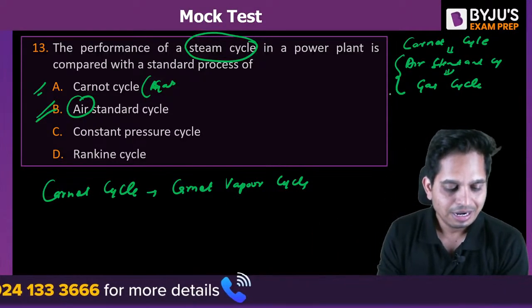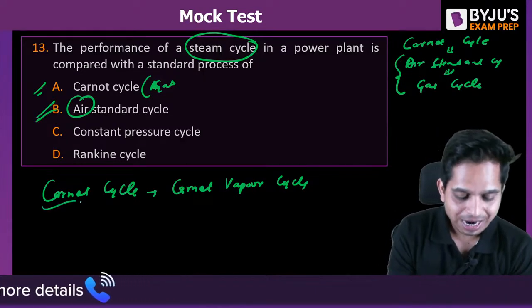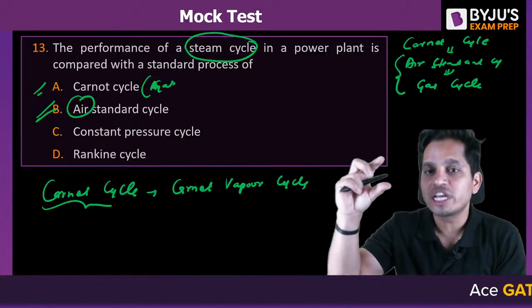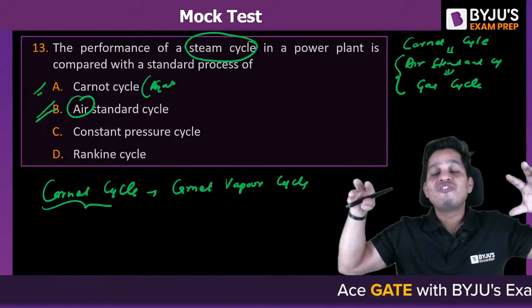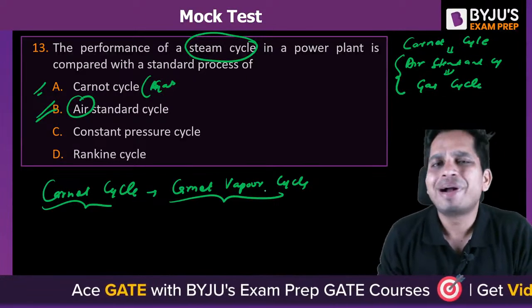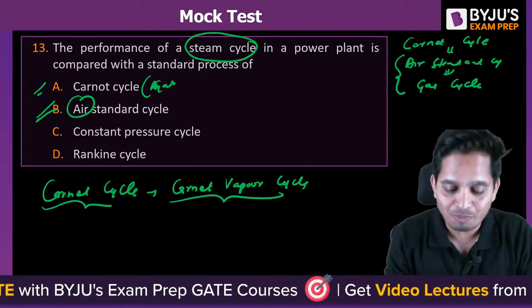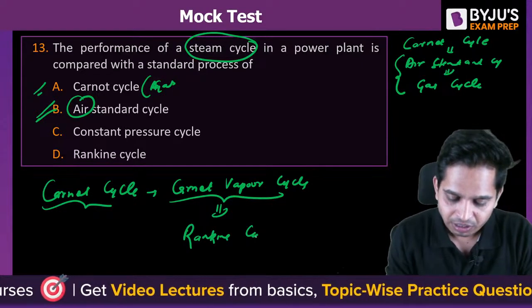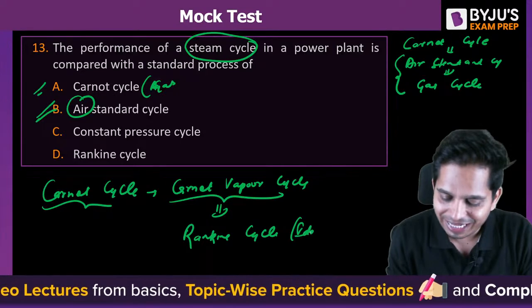Okay. Now, this Carnot cycle is modified. So there are heat exchangers, right? In Carnot cycle, heat exchangers are there. You replace them by boiler and condenser, and that is called Carnot vapor cycle. But still there are some shortcomings in Carnot vapor cycle, so you define your Rankine cycle. So your Rankine cycle is the ideal cycle.